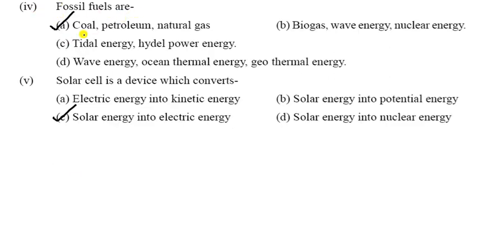Now come to the fourth part. Fossil fuels are coal, petroleum and natural gas. Now the solar cell is a device which converts solar energy into electrical energy. So you can take the correct option.